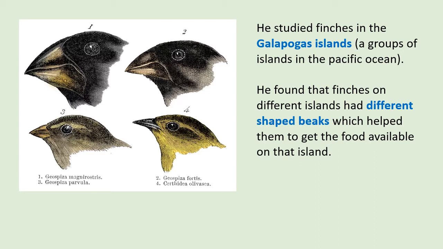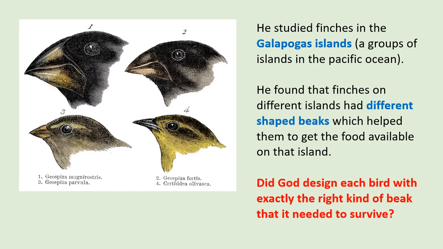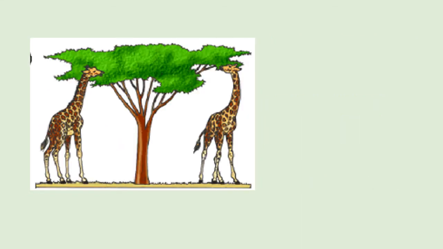So each bird seemed to be designed to eat the food on its island. The question is, did God design each bird with exactly the right kind of beak that it needed to survive? So does all this prove there's a God? Did God say, well, I'm going to put a bird here, so I'll give it a thin beak to eat insects. I'm going to put another bird here, so I'll give it a thick beak to peck open nuts and eat them. Well, Darwin didn't think so. Darwin didn't think this proved there's a God. We're going to look at giraffes.